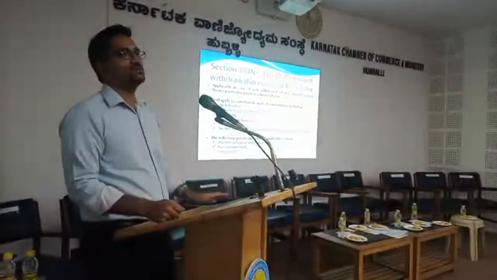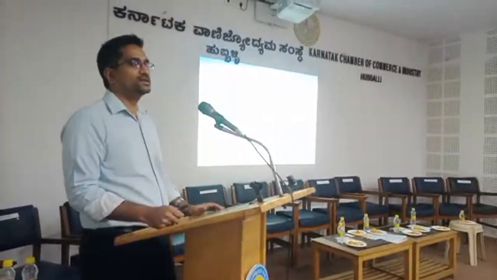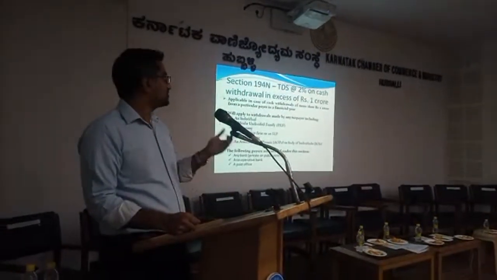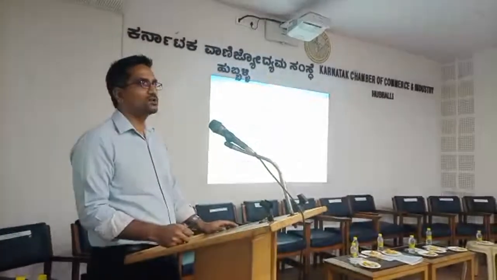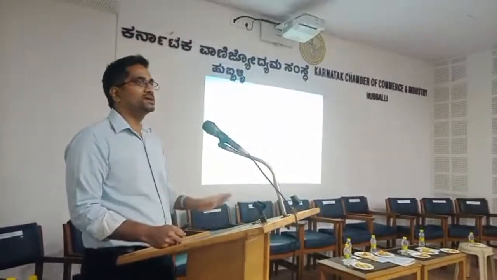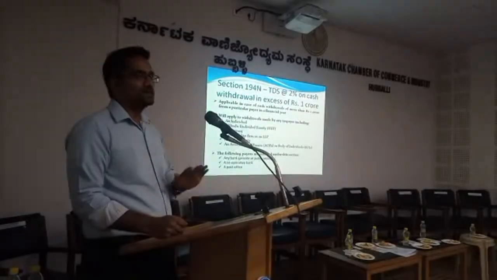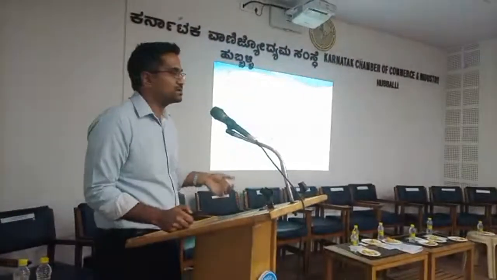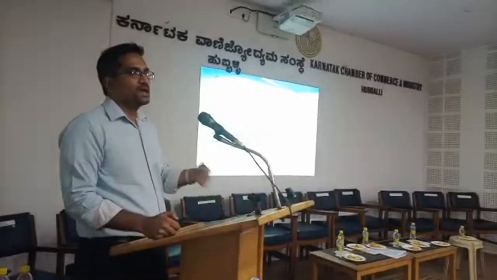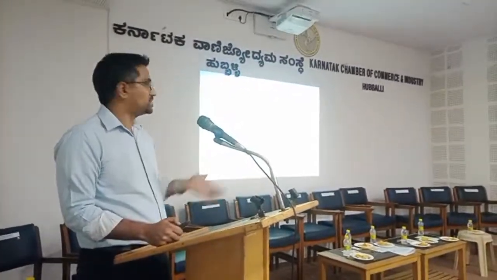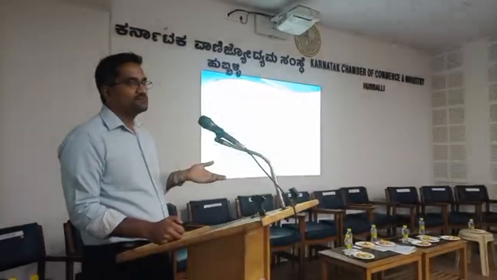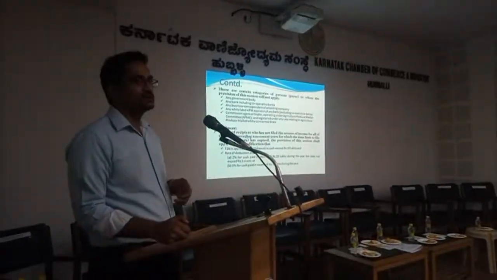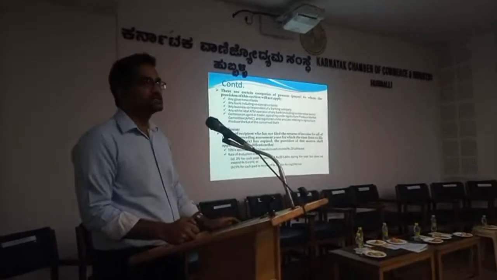If the person is not filing any ITR, then the threshold becomes very low. It starts from 20 lakh rupees. So TDS will be deducted if there is more than 20 lakhs withdrawal of cash from the bank. This section is mostly enforced to reduce cash transactions. Here also it is mostly not applicable to banks, because banks can transact in cash, but for others other than banks and certain government bodies as enlisted, this section is applicable.